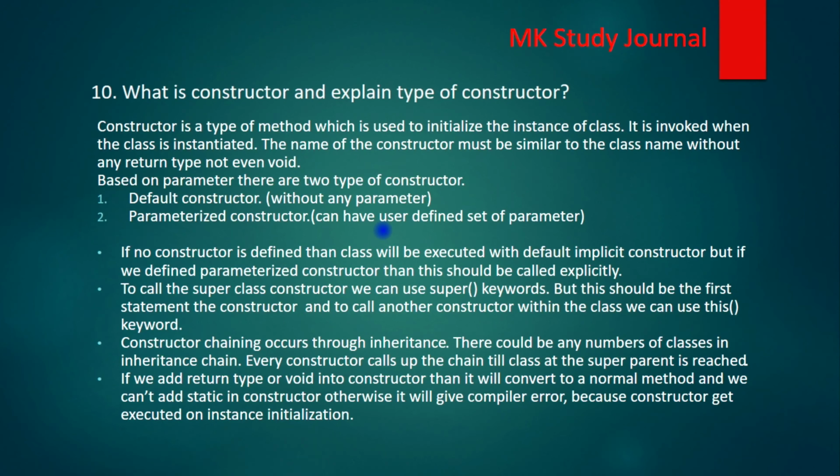What is a constructor, and explain the types of constructor. A constructor is like, whenever we are creating an instance of any class, the default constructor gets initialized, and if the class has a parameterized constructor, then we need to call that constructor explicitly. Based on the parameters, there are two types of constructor: default constructor and parameterized constructor.